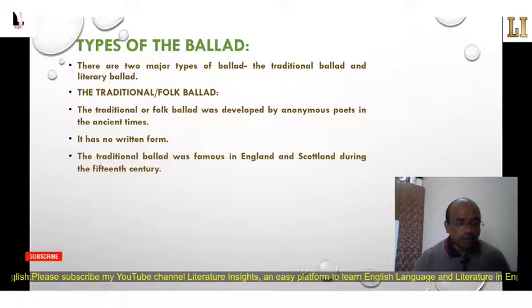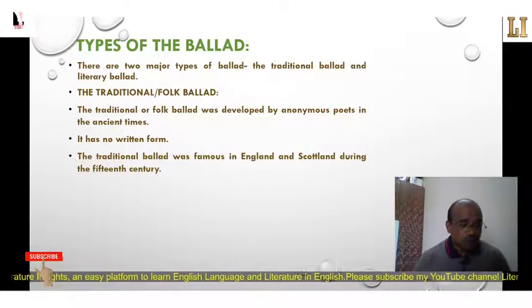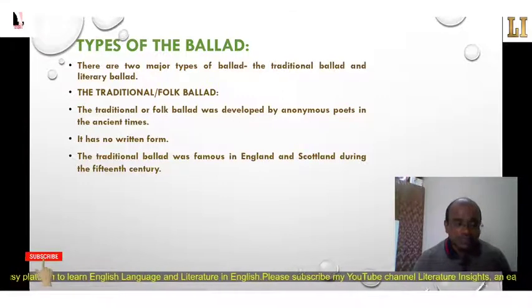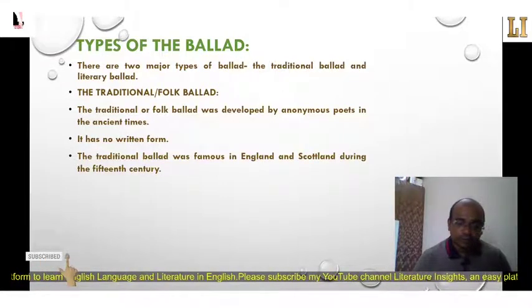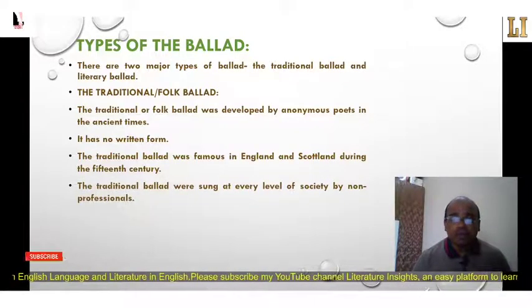The traditional ballad was famous in England and Scotland during the 15th century or after the Middle Ages, when the minstrels were declining in social status and circulation began to carry their narrative art to a wider audience in folk songs based on strong, symmetrically constructed stories in a simplified four-line stanza. The traditional ballads were sung at every level of society by non-professionals or illiterate people also.